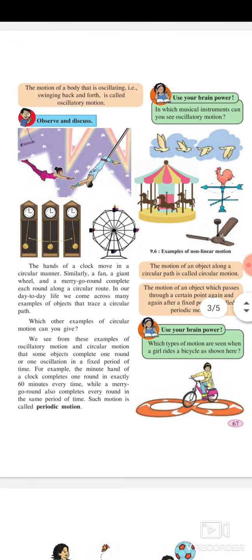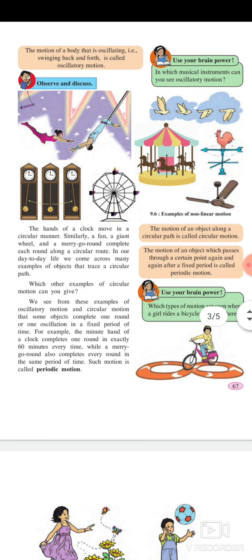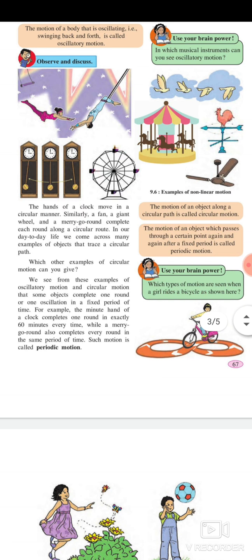Observe and discuss. The hands of a clock move in a circular manner. Similarly, a fan, a giant wheel, and a merry-go-round complete each round along a circular route. In our day-to-day life, we come across many examples of objects that trace a circular path. Which other examples of circular motion can you give? We see from these examples of oscillatory motion and circular motion that some objects complete one round or one oscillation in a fixed period of time.